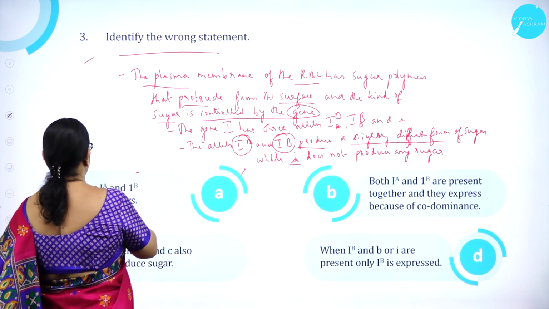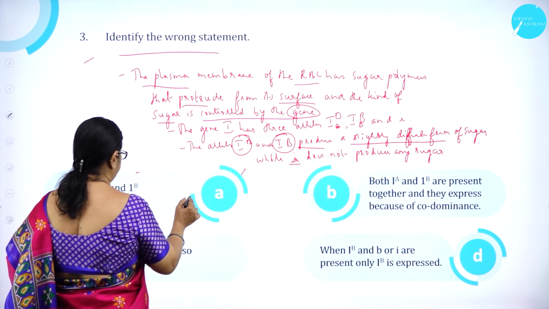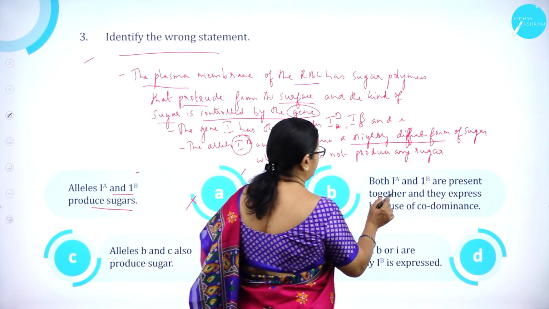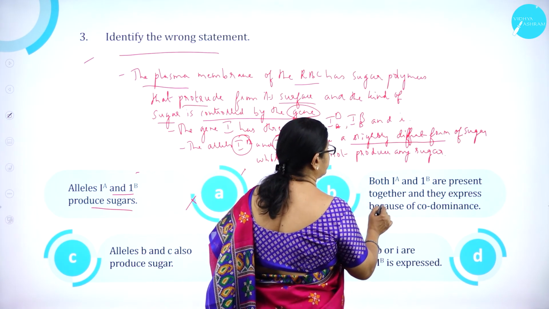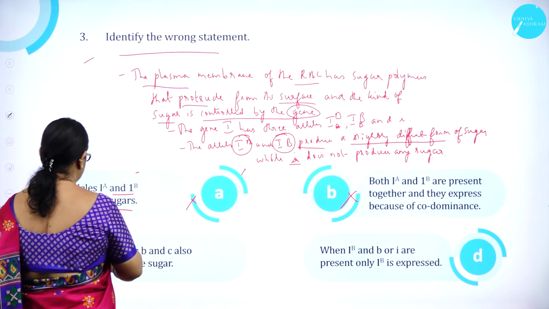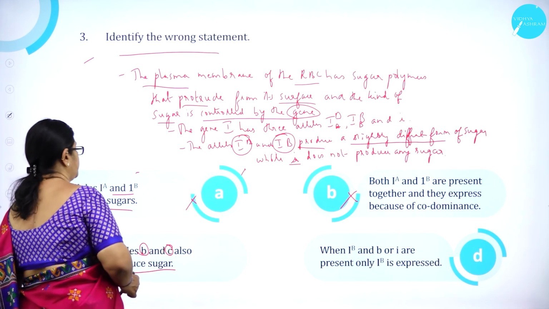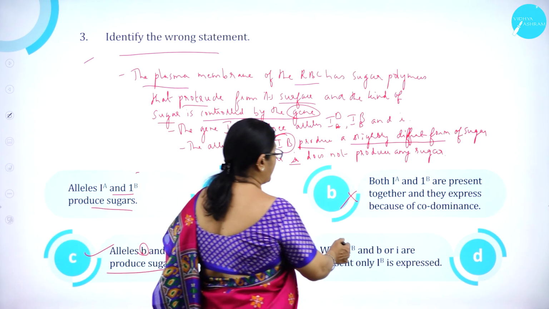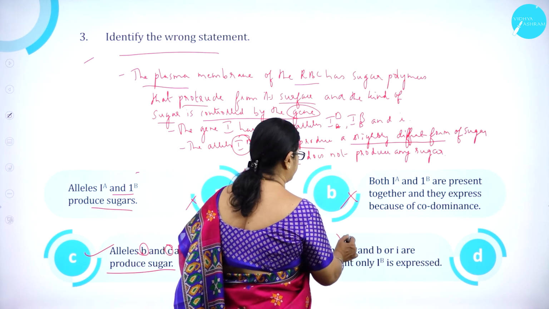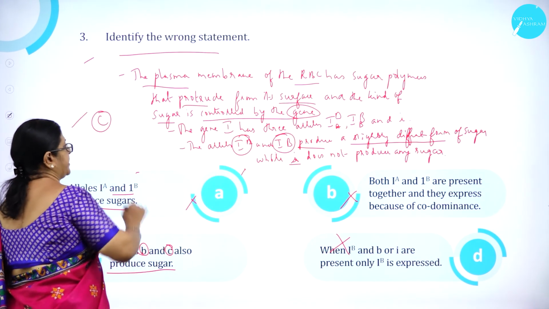So option A, alleles IA and IB produce sugar, is correct statement. Then both IA and IB are present together and they express because of codominance, correct. Alleles i and IA produce sugars, wrong. When IB and small i are present, only IB is expressed, correct. So option C is the wrong statement.